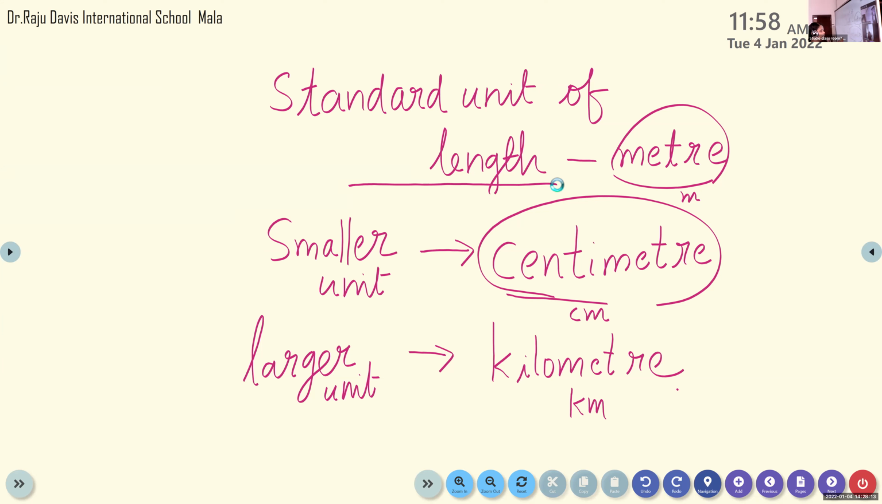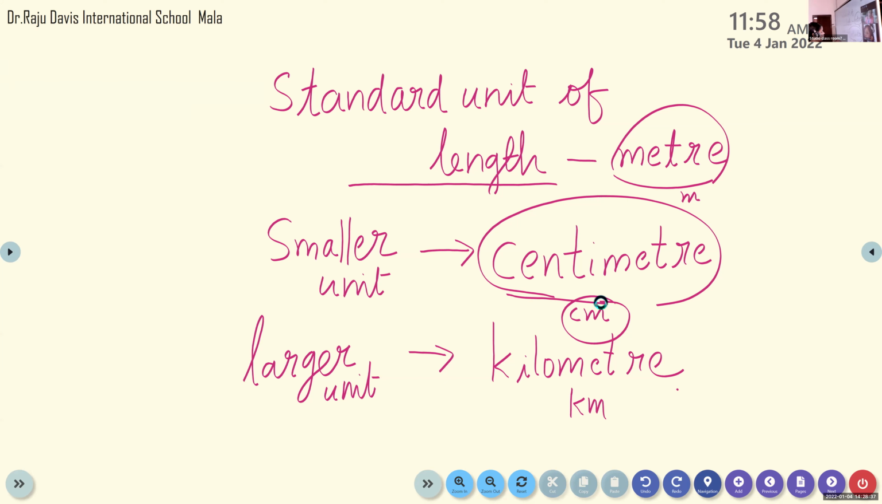Now, centimeter in short, how can we write in short? cm. Centimeter in short we write cm. Not a chief minister. That is cm, centimeter.